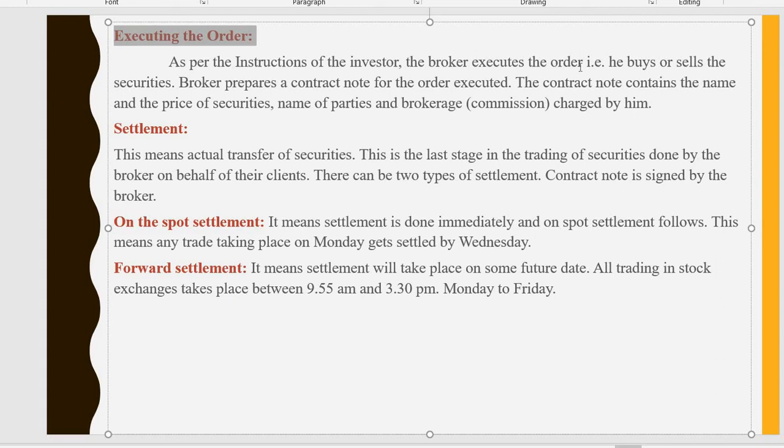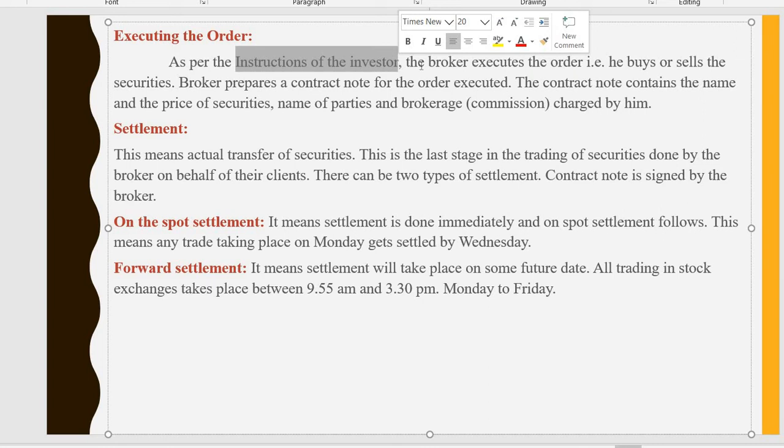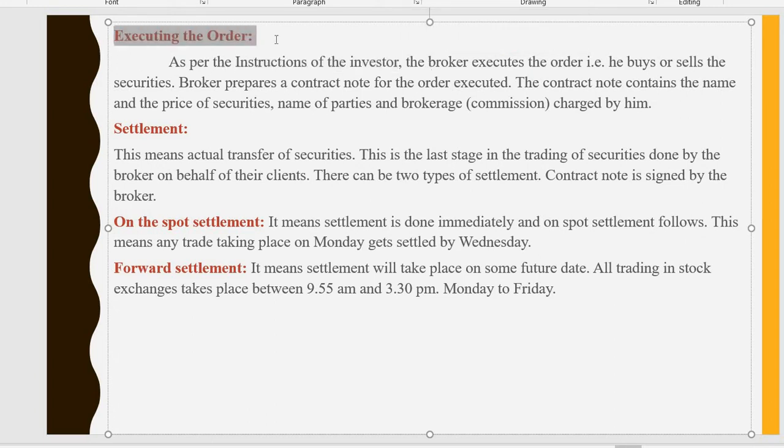Then you give instructions stating that yes, please take the 5,000 shares of XYZ Company. So this is executing the order. On the word of the investor, the broker purchases the securities of XYZ Company Limited.